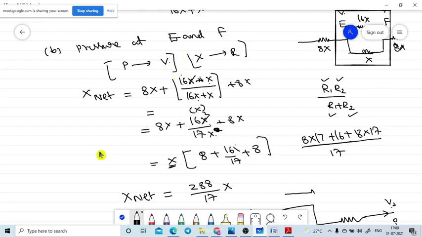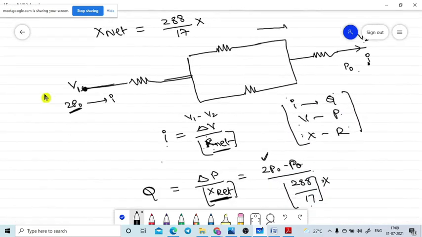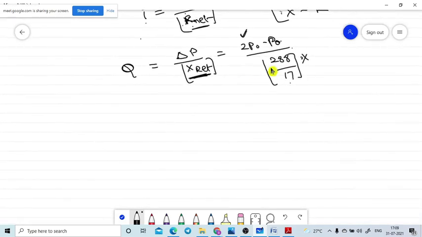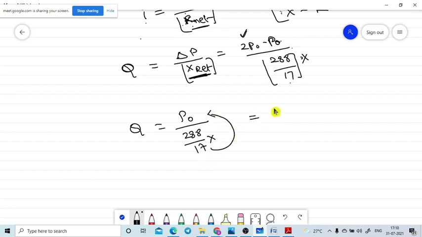So now here what we will get, Q is equal to 2P naught minus P naught, that is equal to P naught divided by 288 divided by 17x. The 17 I am sending to the top, so that is equal to 17 P naught divided by 288.